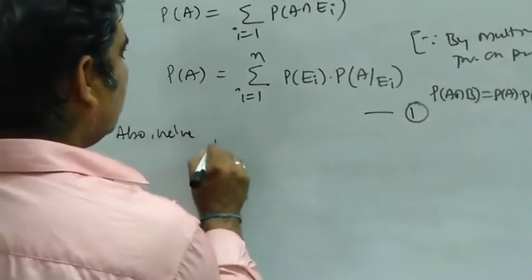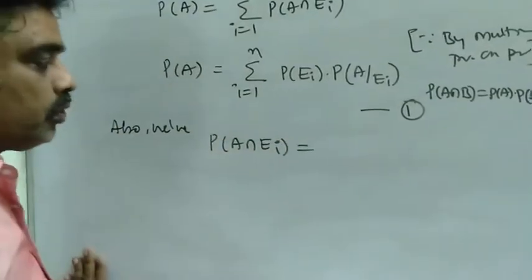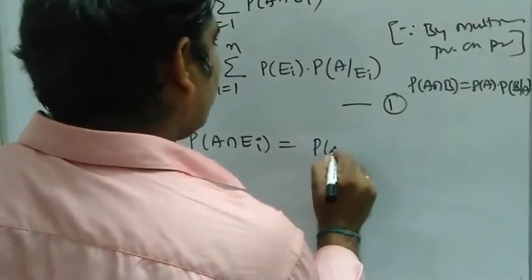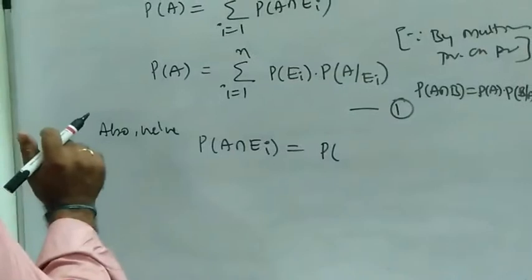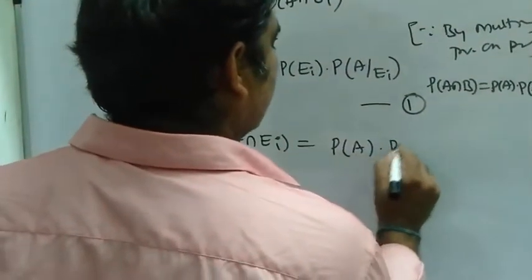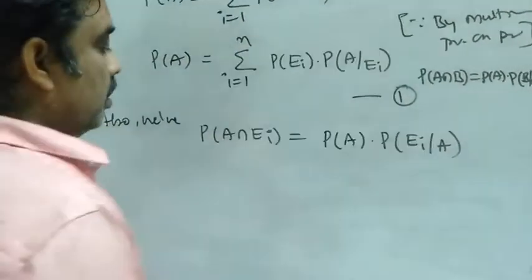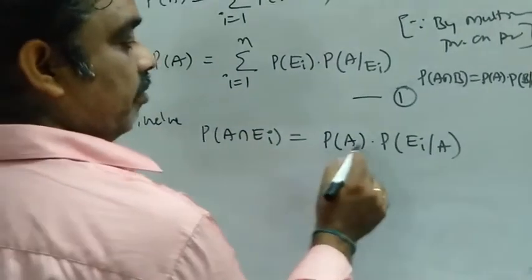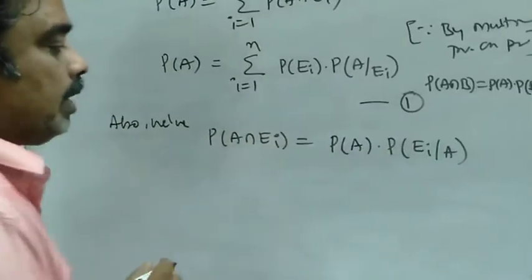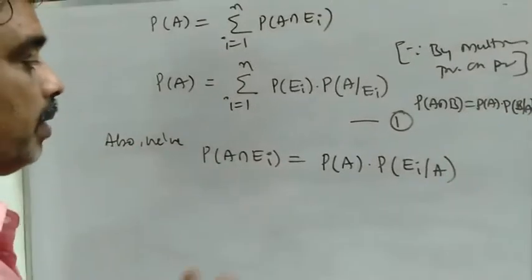Also we know that P of A intersection Ei I can write as P of A into P of Ei given A. P of A intersection Ei is equal to P of A into P of Ei given A. You can write either formula. This is also by multiplication theorem on probability.